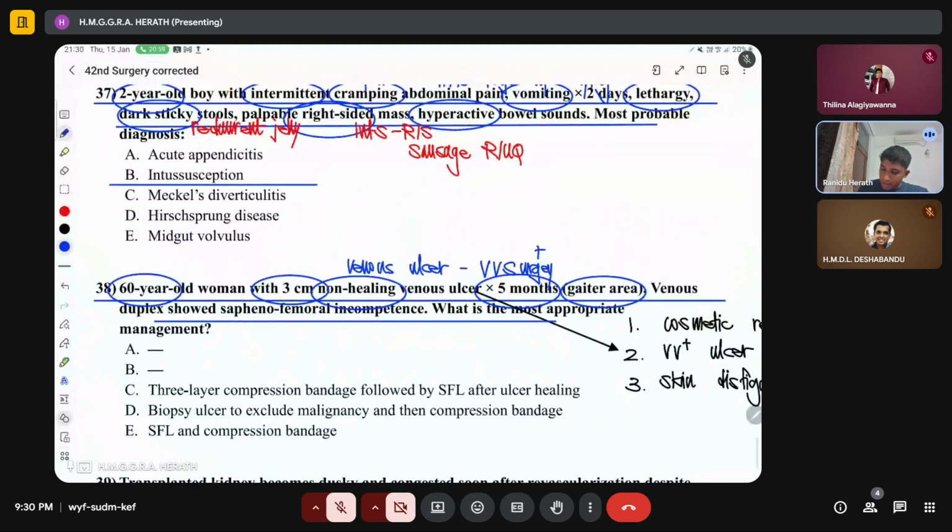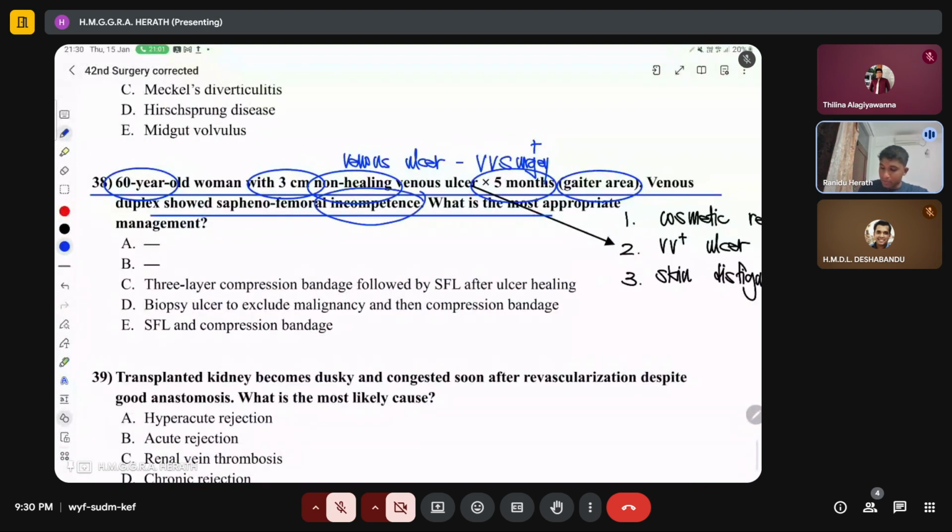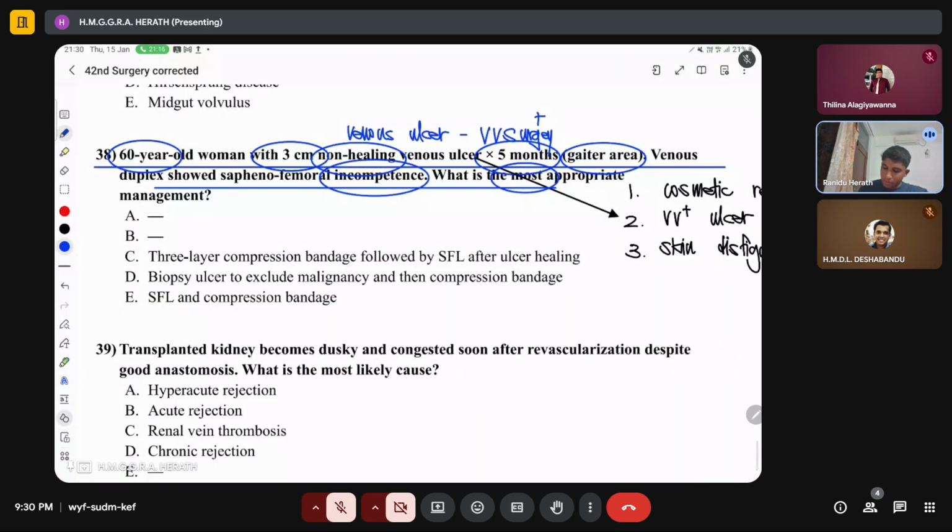And then they mentioned there is saphenofemoral incompetence. You know, there are 2 types of saphenofemoral incompetence, and then there is saphenopopliteal incompetence, and then there are also blowouts in the perforators, right? What is the most appropriate management? So what you need to do here is saphenofemoral ligation and 3-layer compression bandage.